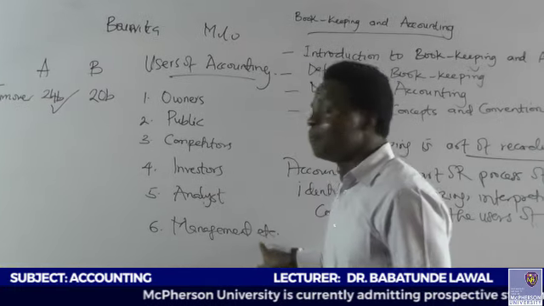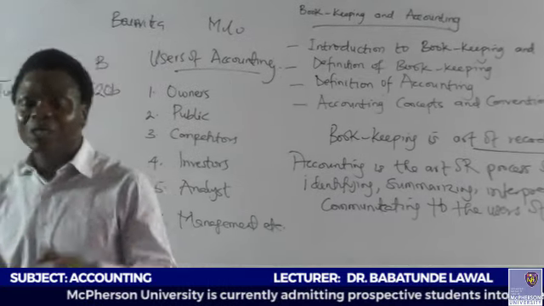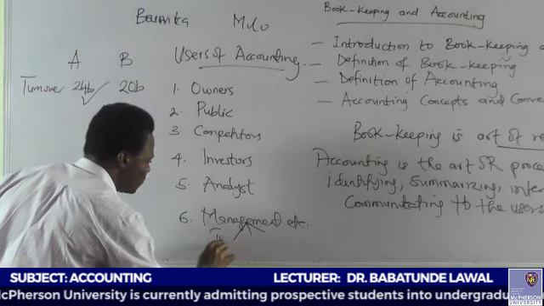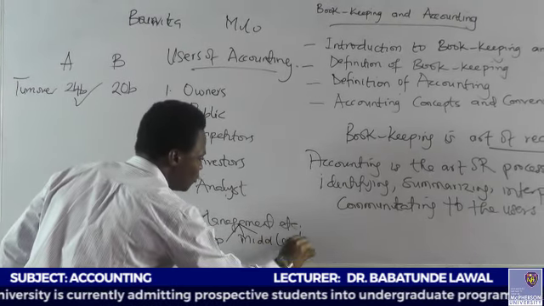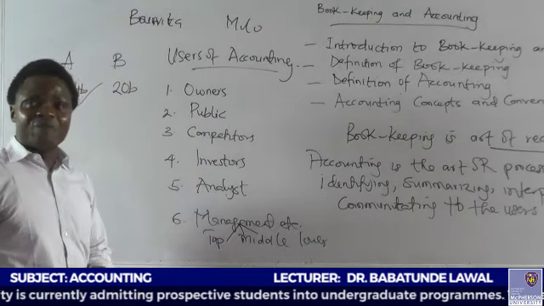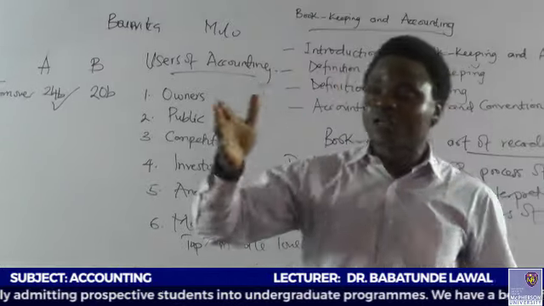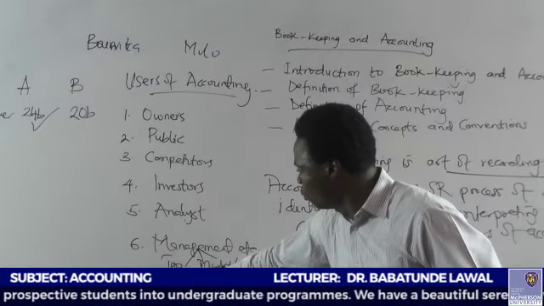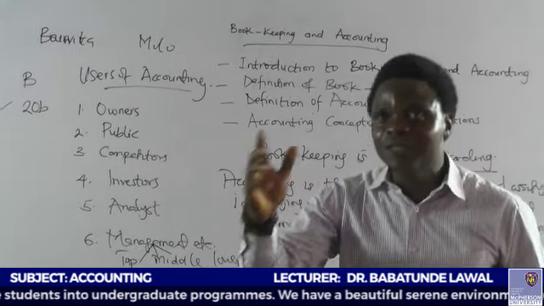And another one is what? Management. And who are the management? Management are the team or group of people that work in an organization. And management is classified into three parts. We have the top level management, we have the middle level management, and we have the lower level management. Who are the top level management? These are the people that give long-term strategic objective to the organization. An example of that, or who of the category of top level management, are what? The managing directors and the CEOs.